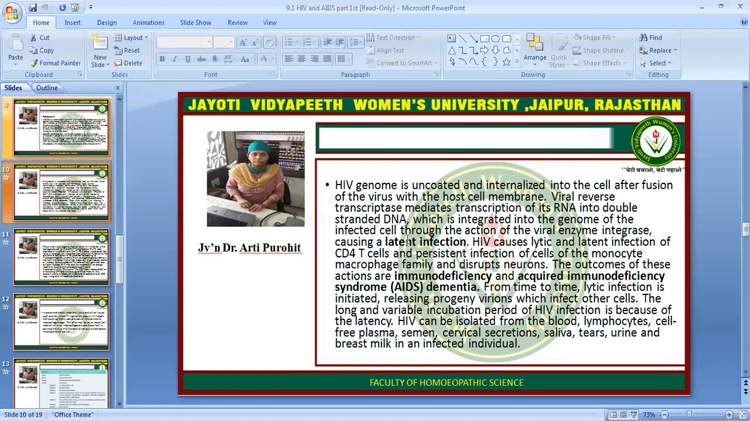The outcomes of these actions are immunodeficiency and acquired immune deficiency syndrome, that is AIDS dementia. From time to time, lytic infection is initiated, releasing progeny virions, which infect other cells. The long and variable incubation period of HIV infection is because of the latency. HIV can be isolated from the blood, lymphocytes, cell-free plasma, semen, cervical secretion, saliva, tears, urine, and breast milk of an infected individual.